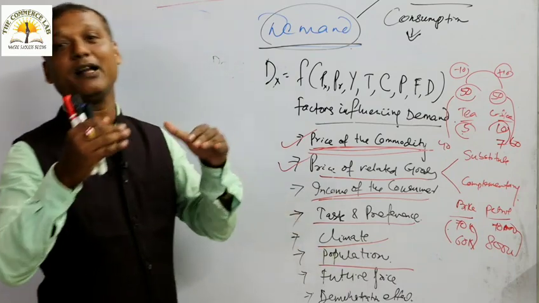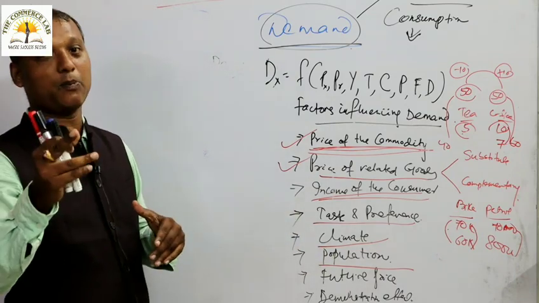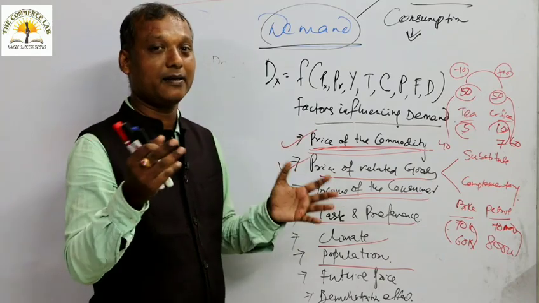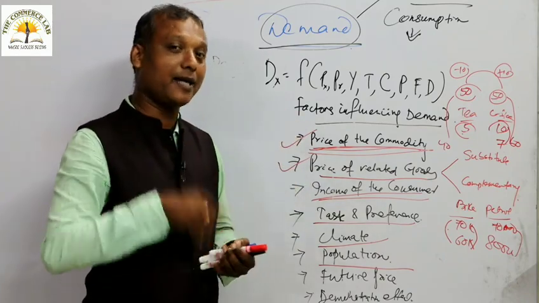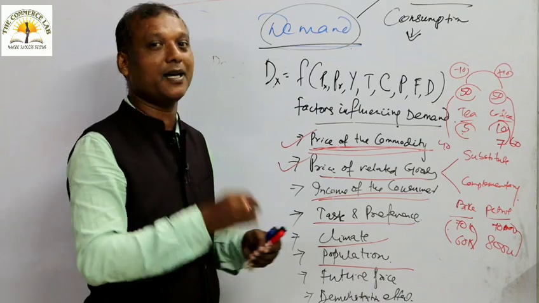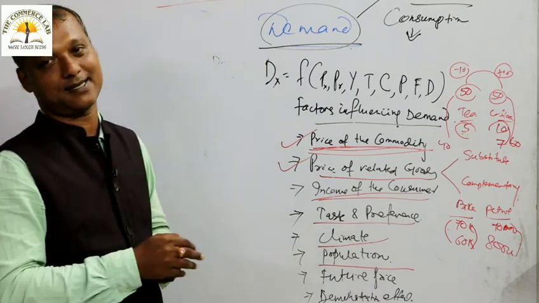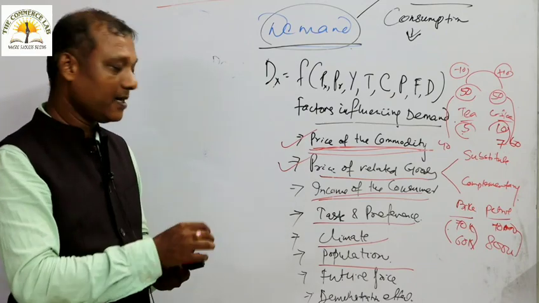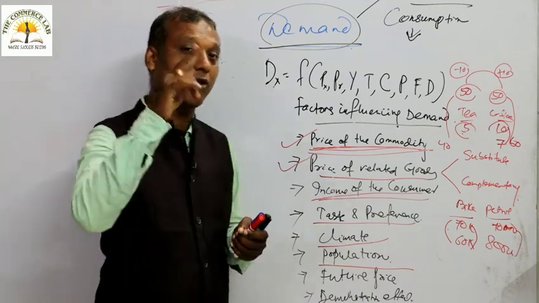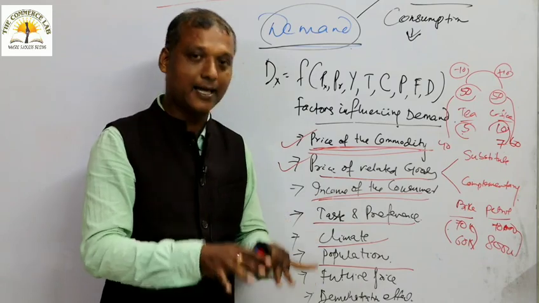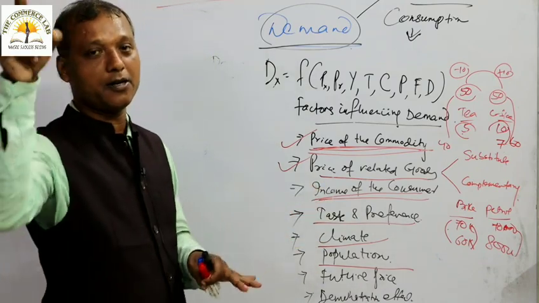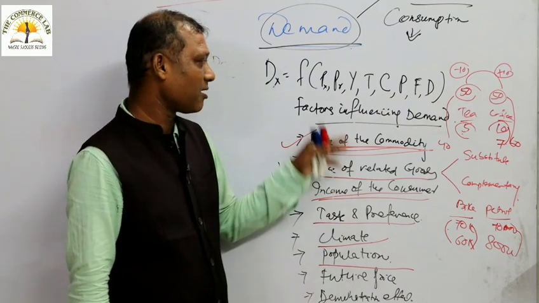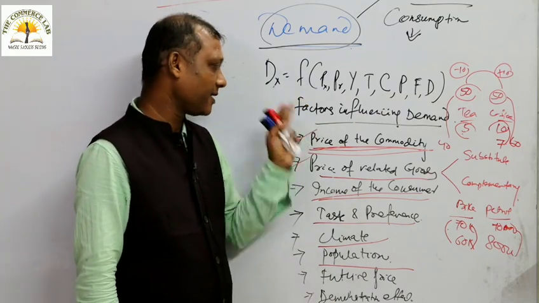But now your demand will fall, because you know that after 5 days the item will be cheaper. The price will fall. So you will target the future and now you will demand less. So the point is that if the price of a commodity is expected to fall in future, then currently the demand will be less and in future the demand will be more. Understood? So the future price is also a factor influencing demand.